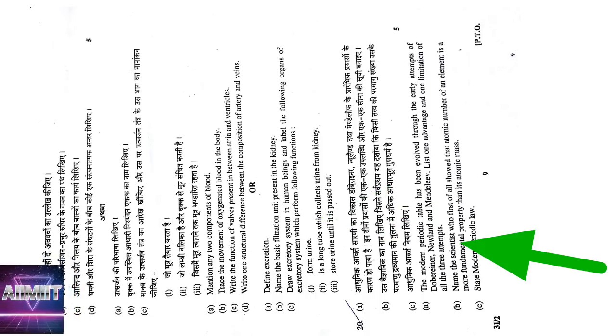Newlands also gave the idea of how to classify elements in groups of 8. The basic disadvantages are that he said only 56 elements are available in nature, at some places he kept 2 elements together, and this law is also not applicable to all elements. Coming to Mendeleev's advantages, he left gaps for the elements to be discovered in the future, like eka-boron, eka-aluminum, eka-silicon. One disadvantage is that inversion of atomic weights occurred at some places, we have to write.